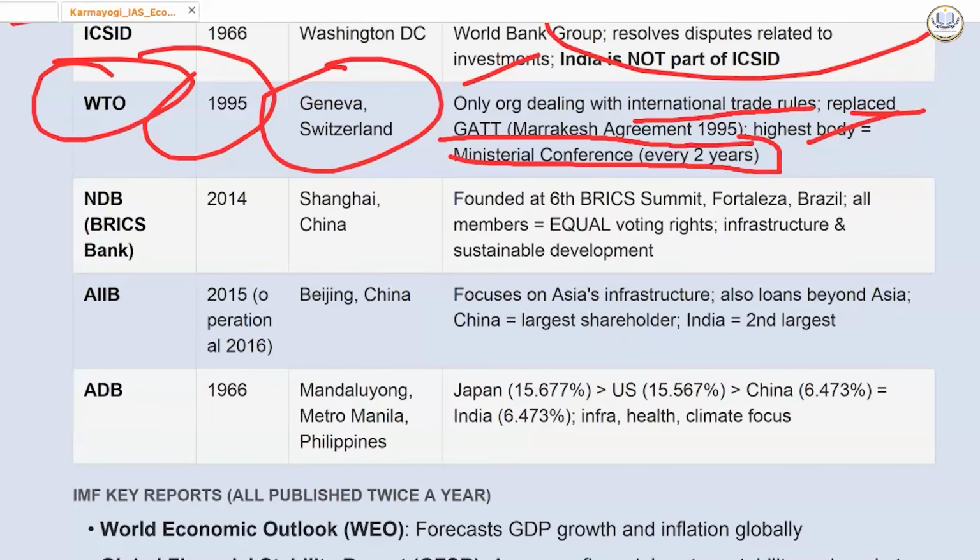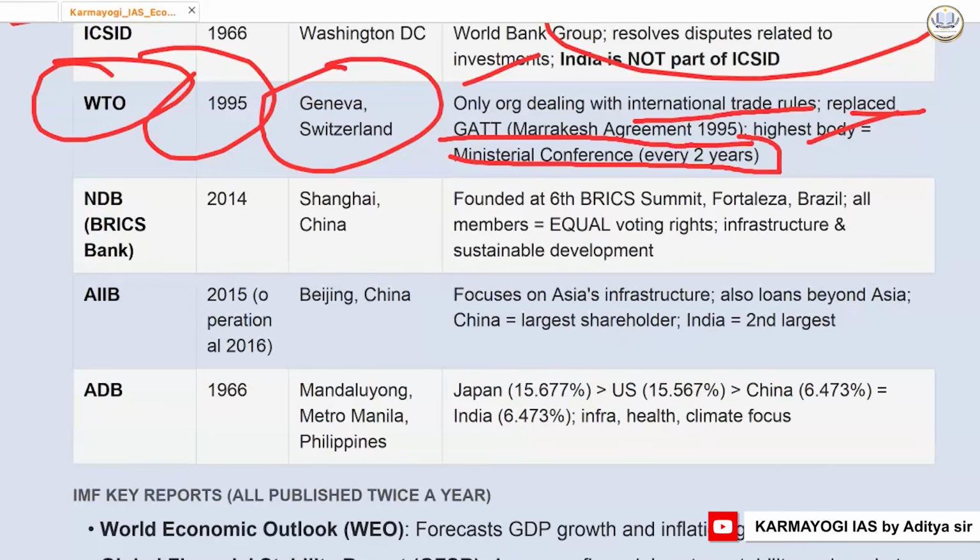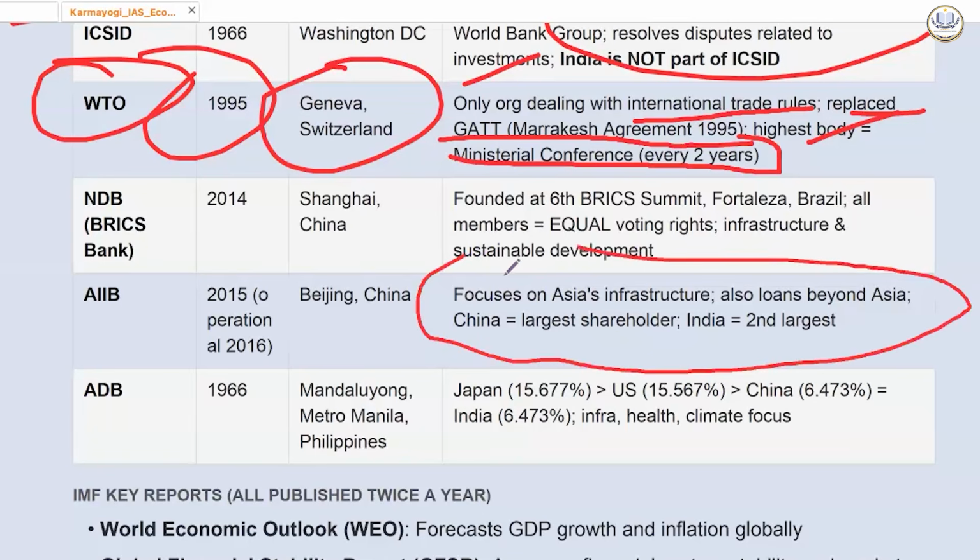AIIB. Now this has been asked by UPSC in a previous year question as well. The Asian Infrastructure Investment Bank and the Asian Development Bank. These two are very, very important for the examination. Asian Infrastructure Investment Bank: established in 2015, headquartered in Beijing, China, focuses on Asia's infrastructure. Also gives loans beyond Asia. Pre-statement here: China is the largest shareholder, India is the second largest.